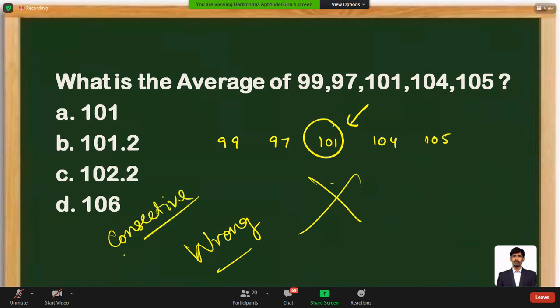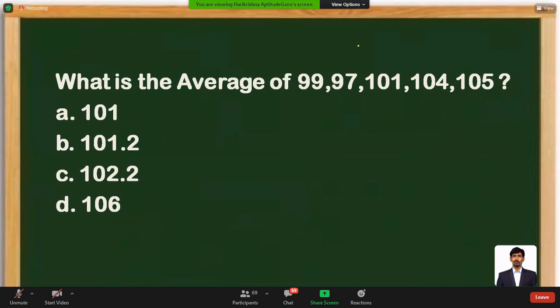What is a consecutive data set? It means maintaining a constant difference. From 99, the difference is 2 less. Again, the difference is 4 more. Again, the difference is 3 more and 1 more. It's an irregular pattern, and an irregular pattern is never treated as consecutive. No matter what the difference, it should follow a pattern. The difference should be constant, then we can call it a consecutive data set. If it is not like that, we cannot call it a consecutive data set.